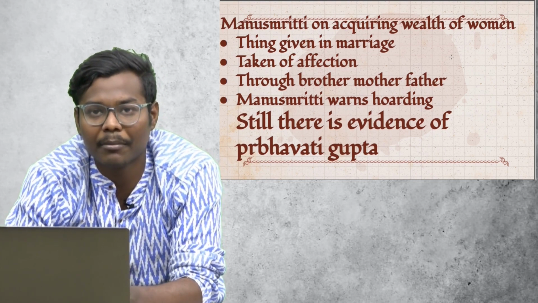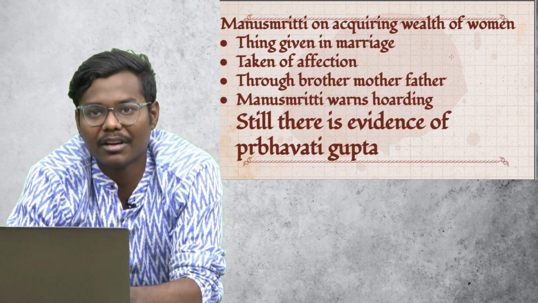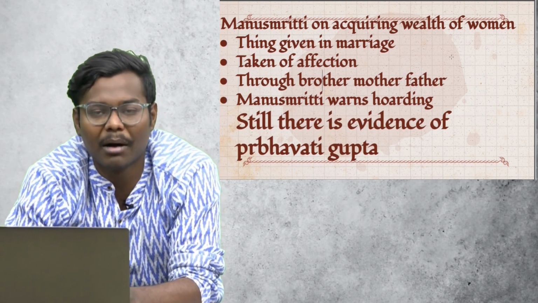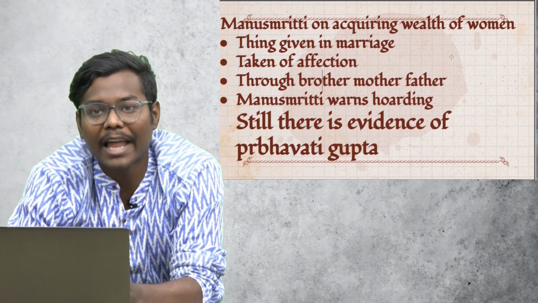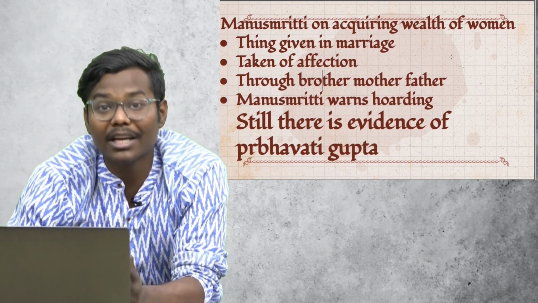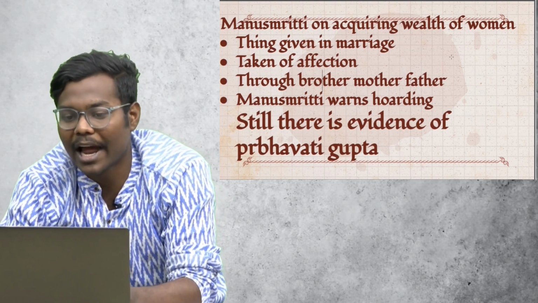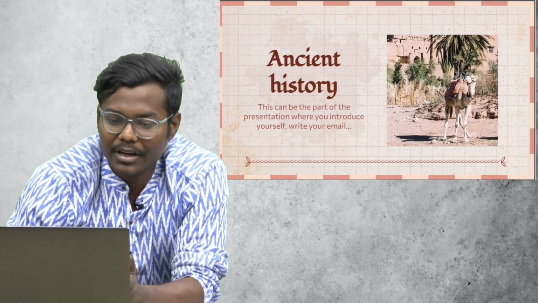But again, we see the contradiction here, in spite of this being written in Manu Smriti and Brahmanism being the prevalent mode of thought. Still, we see Prabhavati Gupta. There is evidence that she is doing land grants, giving land to others. It means that she had ownership of the land. So that is again there.